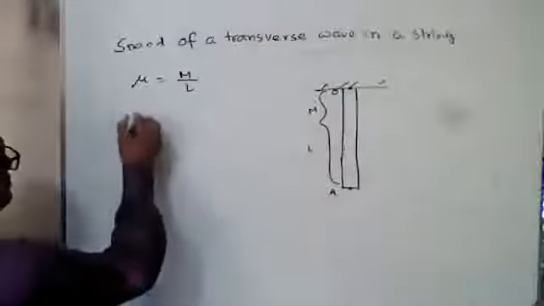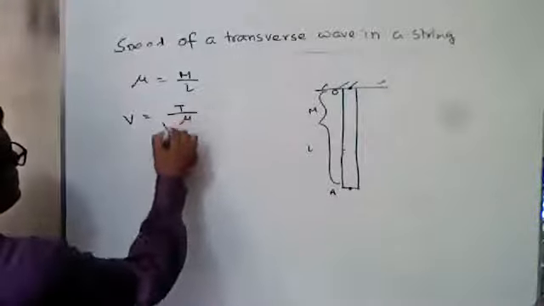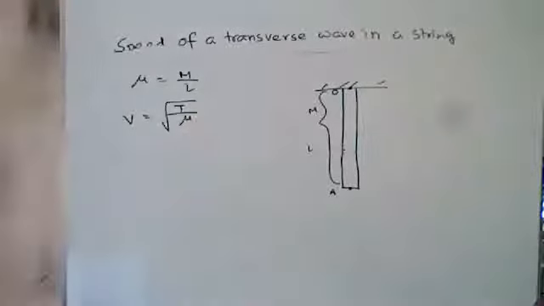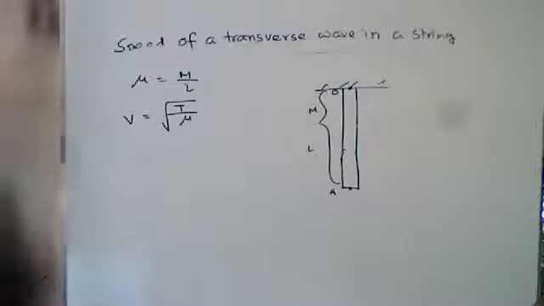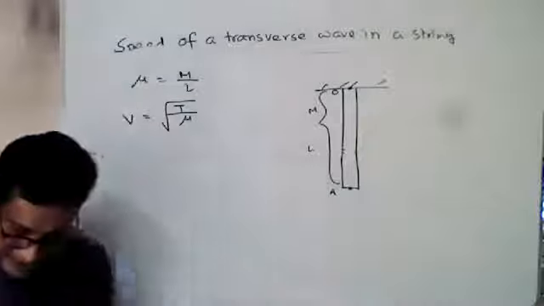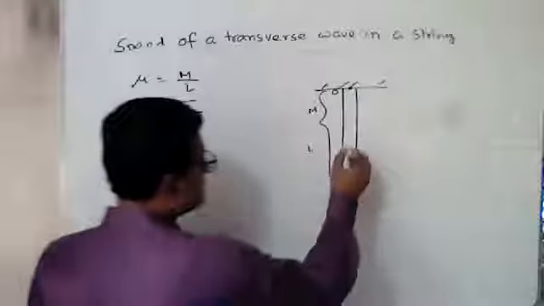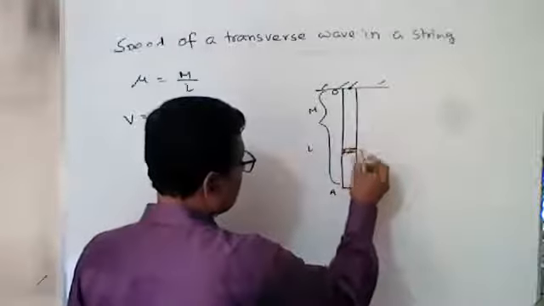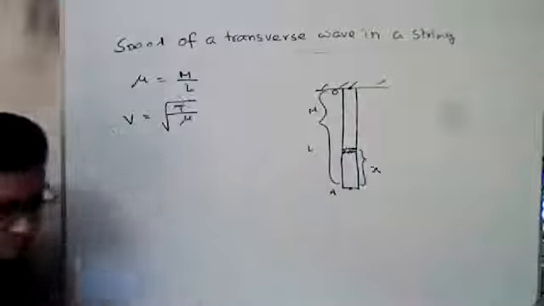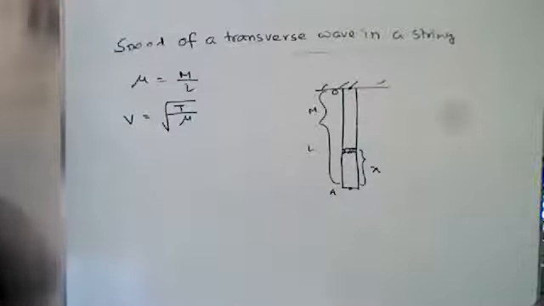So v equals root over T by mu. But what is the tension T? Suppose we consider the portion from x.